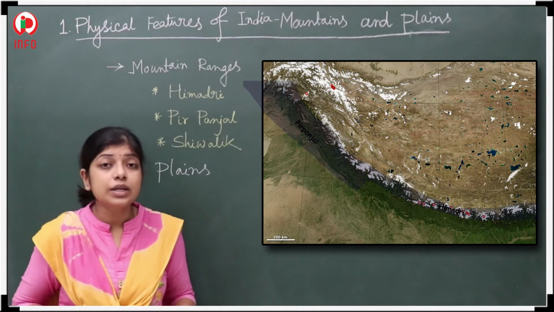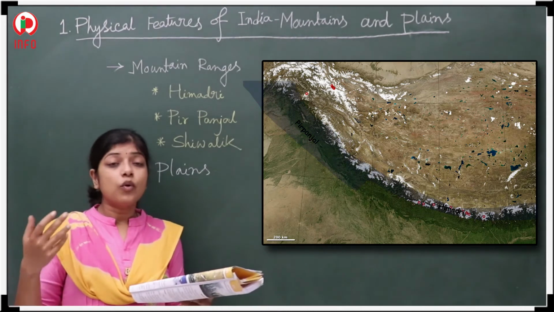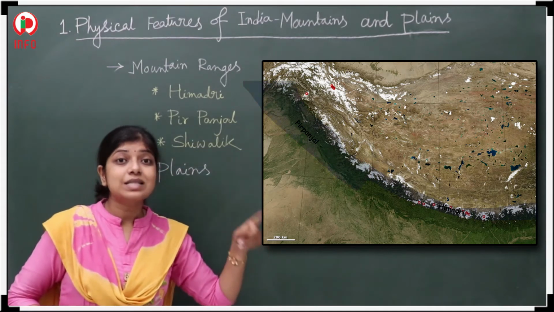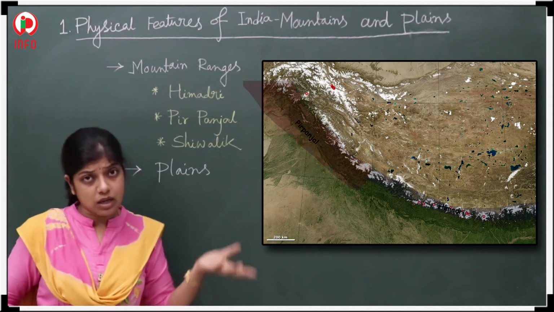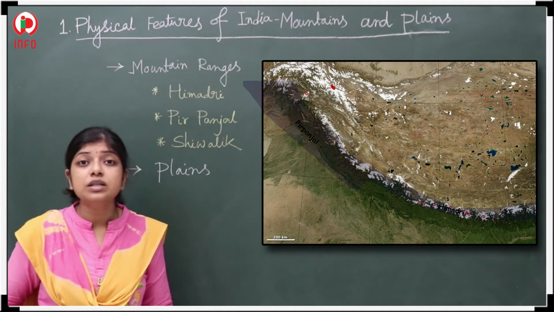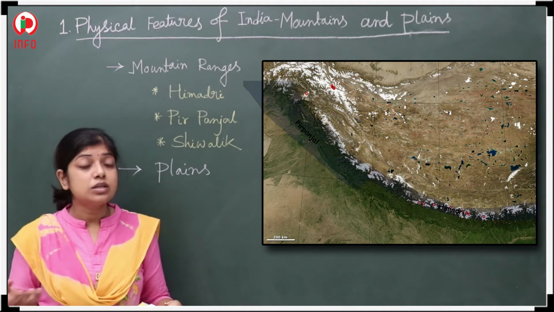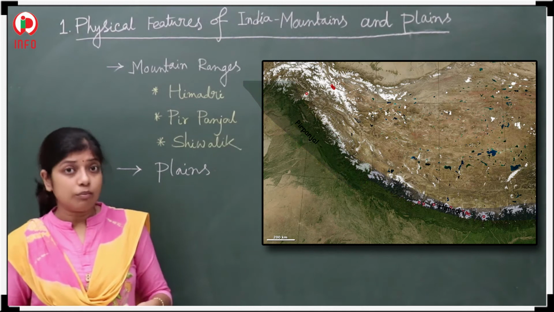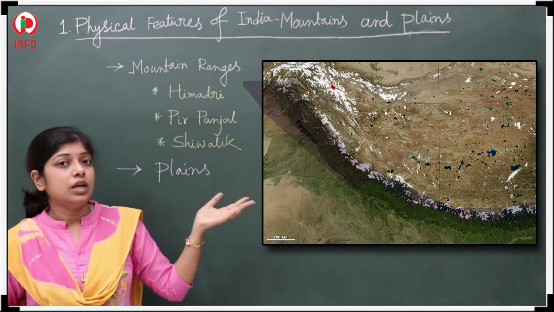Next, now you can ask me what is the average height of that portion? The average height is around 1,000 to 4,500 meters. The first one was 6,000 meters, and here it is 1,000 meters to 4,500 meters. Its height is also considerable, but with respect to the Himadri, not that much.